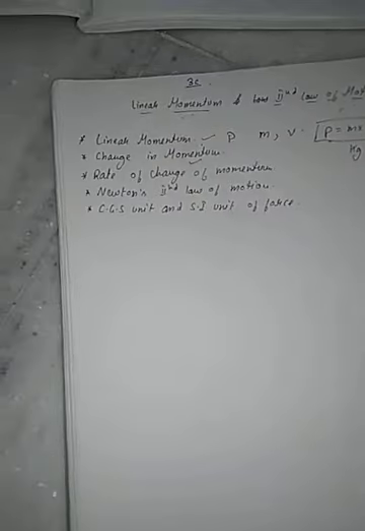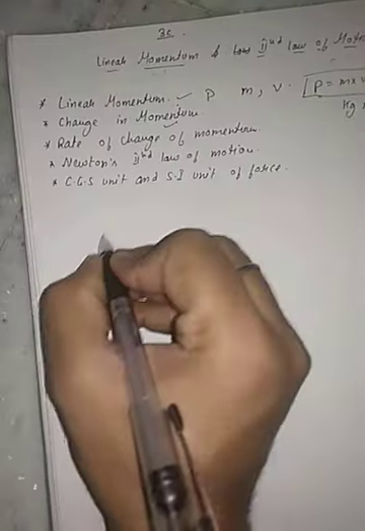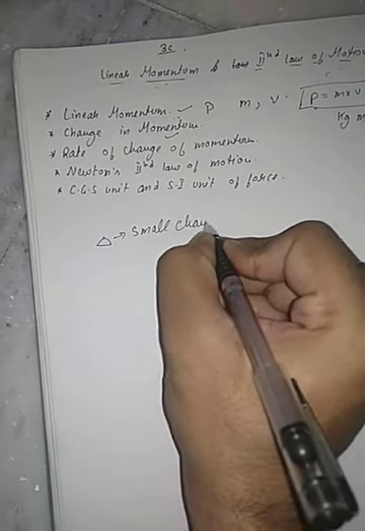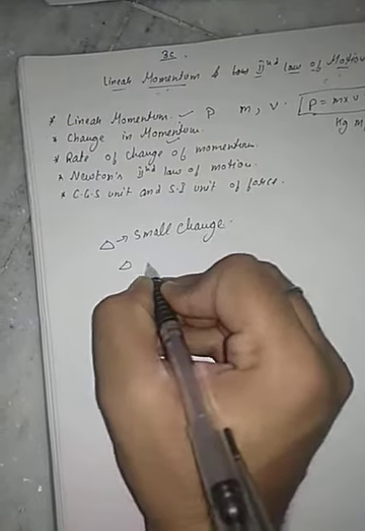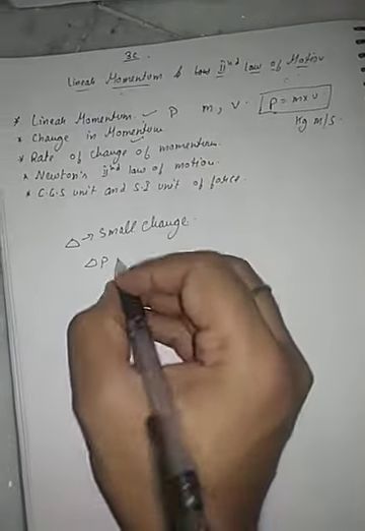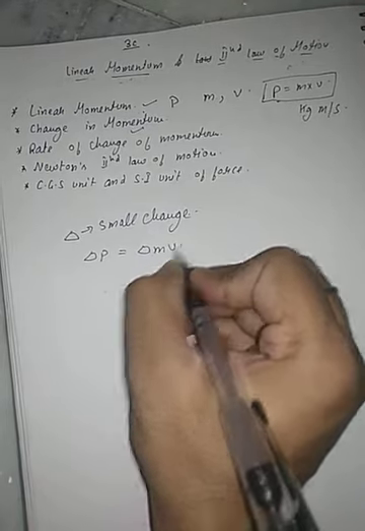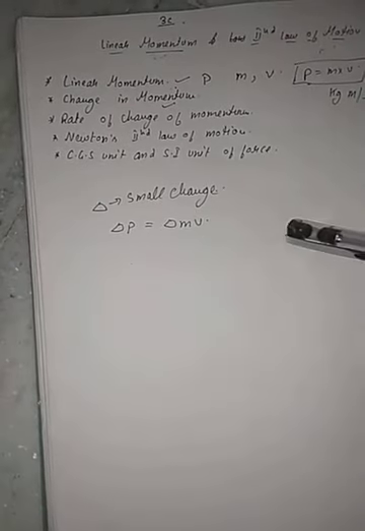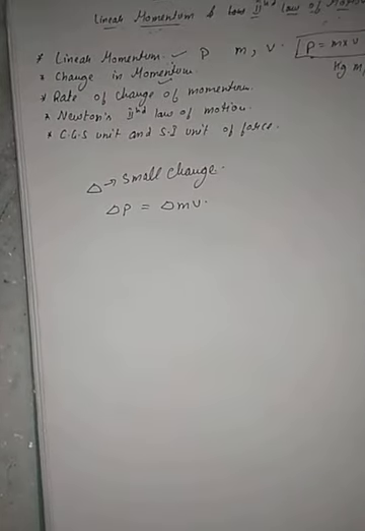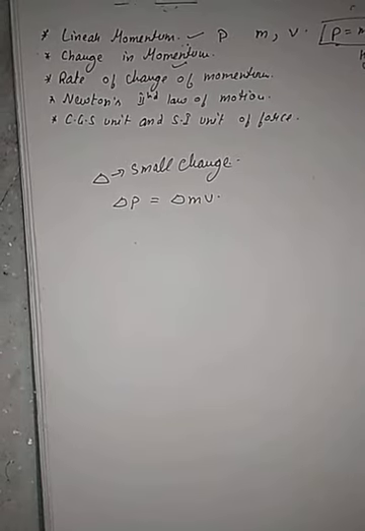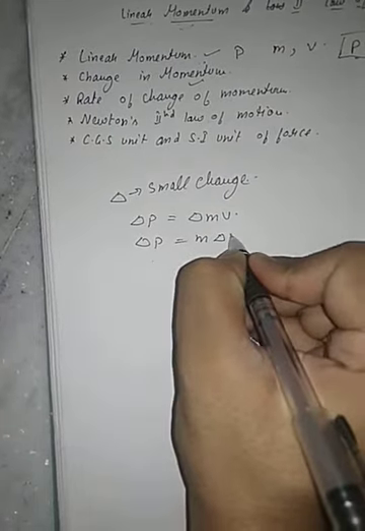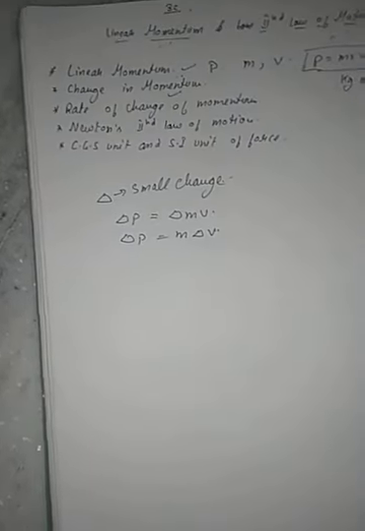Now the next part is change in momentum. What is change in momentum? Here we use the symbol del, which denotes a small change. So del p equals del of mv. The mass of an object remains constant, only the velocity changes. So del p can be written as m del v, where del is the small change. It is also known as delta.